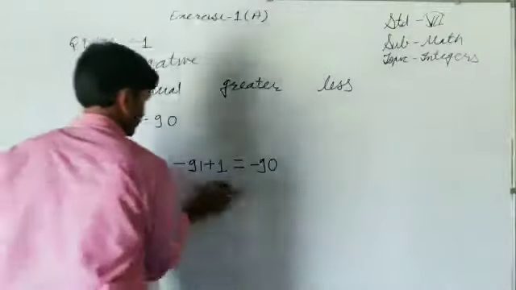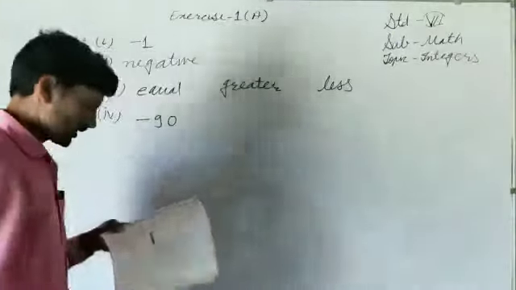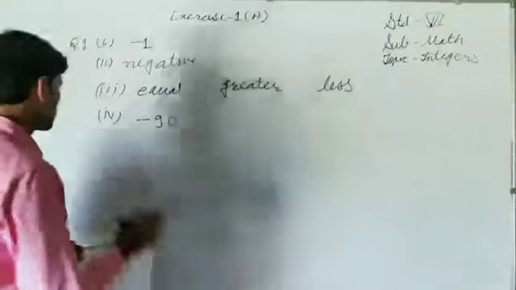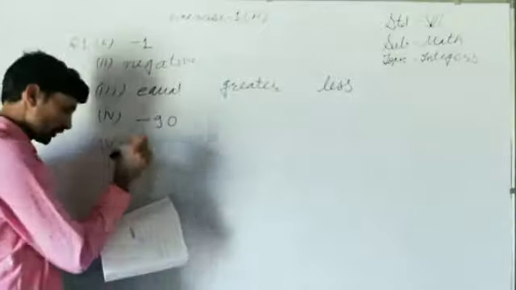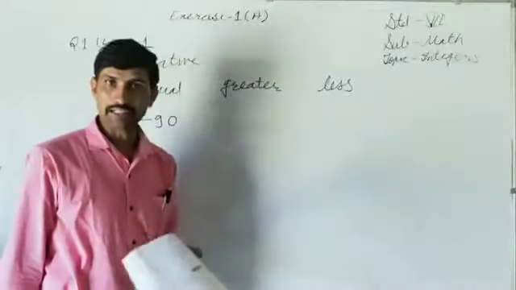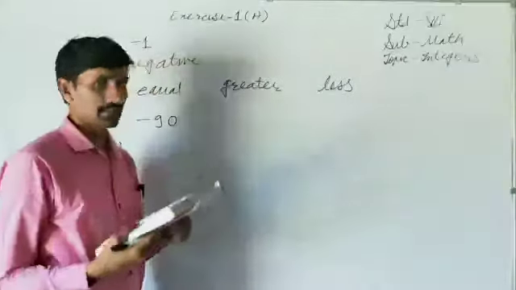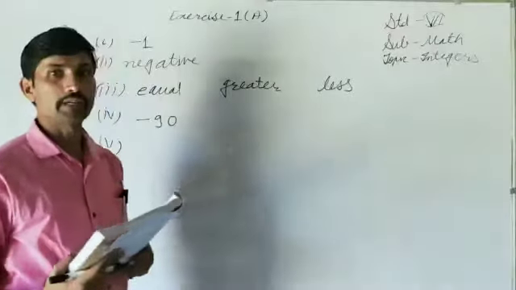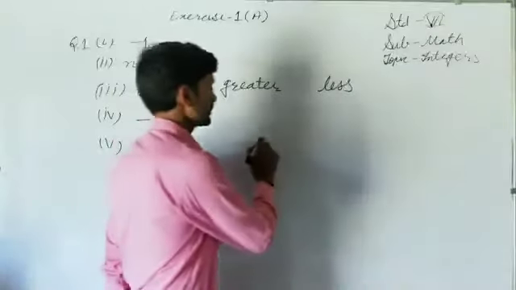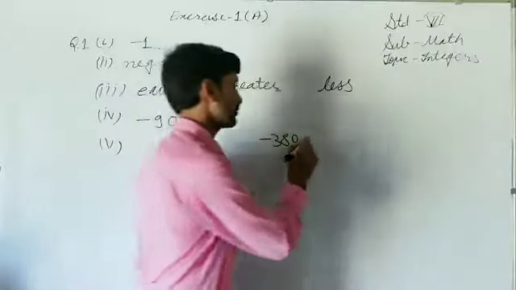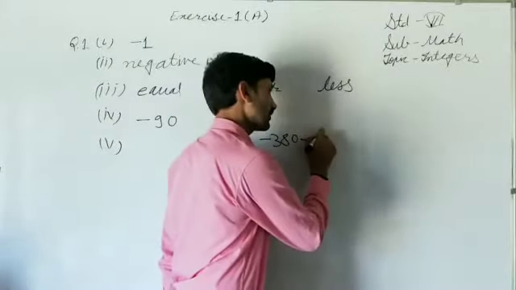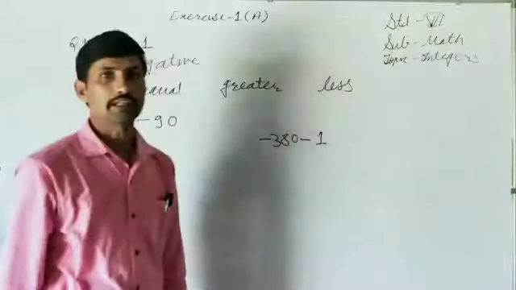Next is the predecessor of minus 380 is also very easy. How we have to find predecessor, that also we know. By subtracting 1 we can find predecessor of any number. So this is minus 380. Now we want to subtract, so that's why minus sign. What we have to subtract? 1 we have to subtract.